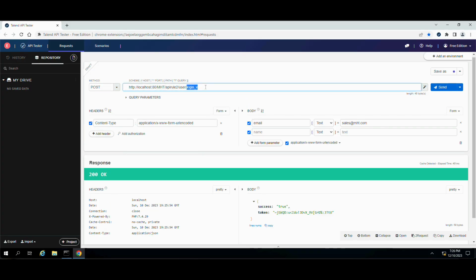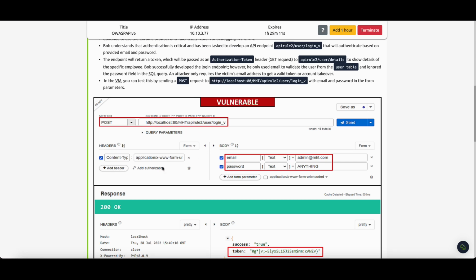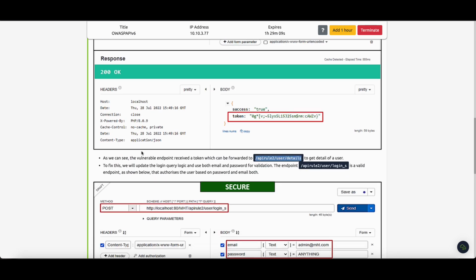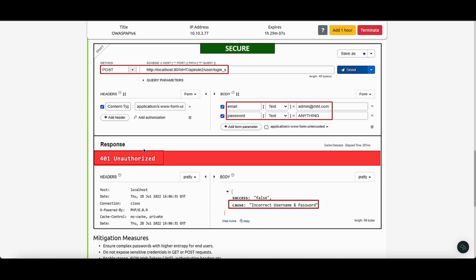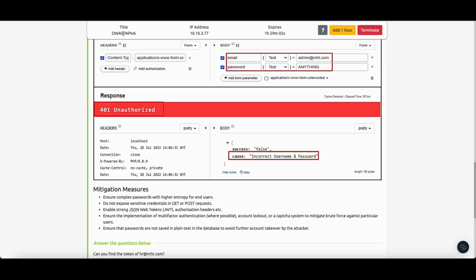I will paste it here. And as you can see, I don't have any response here. I will show you, no problem.